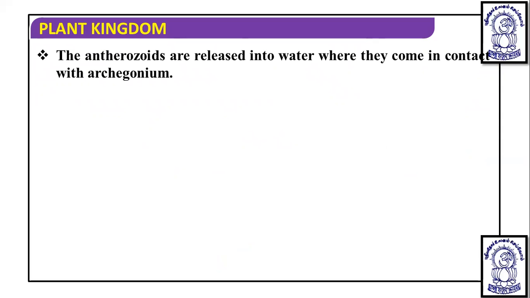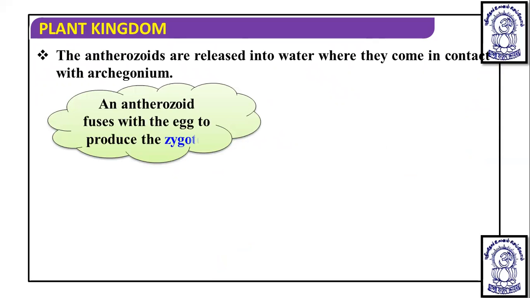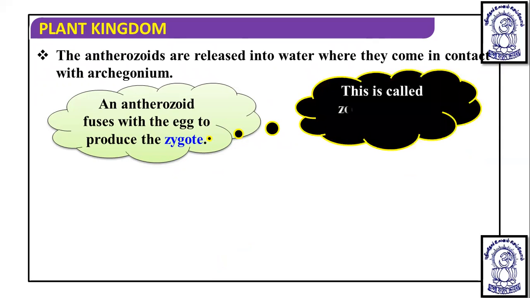So the antheridium is the male sex organ, the archegonium is the female sex organ, and antherozoids are the biflagellated male gametes which are produced by the antheridium and are released into water, and they come in contact with the archegonium. An antherozoid fuses with the egg to produce a zygote. And this fertilization is called zoidogamy, because here the female gamete is large and sessile or non-motile, whereas the male gamete is motile, and the fusion occurs through water.